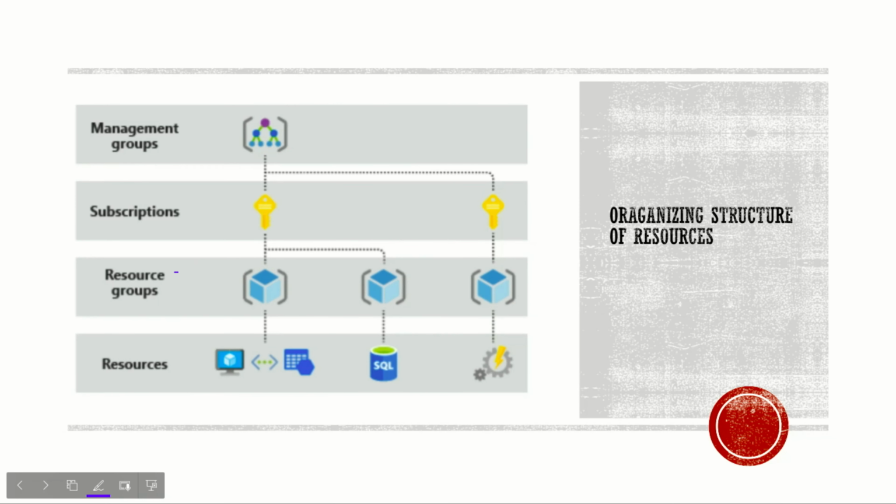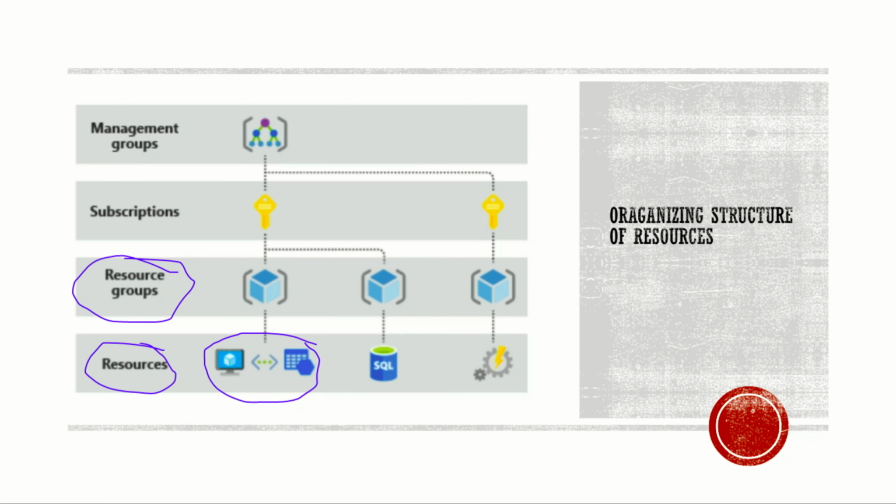Now next we have the resource groups and the resources. Whenever you are working on Azure cloud, you have to deploy certain resources, like some VMs, some databases, some specific components that you need. So those are your resources. A normal VM, storage or anything is called a resource. And once these resources are grouped together in a container, that container or grouping is called a resource group. That means if I want to manage the whole group as one entity, I can manage it via the resource group.